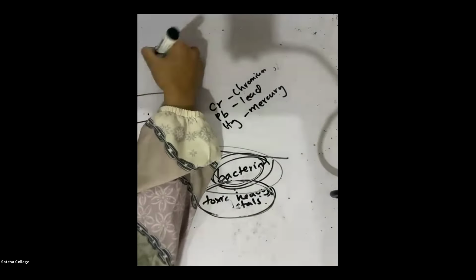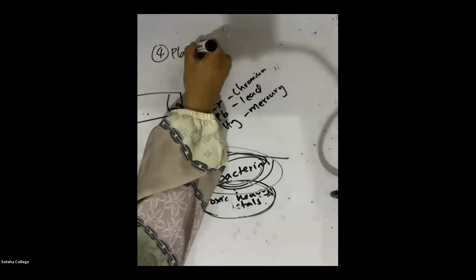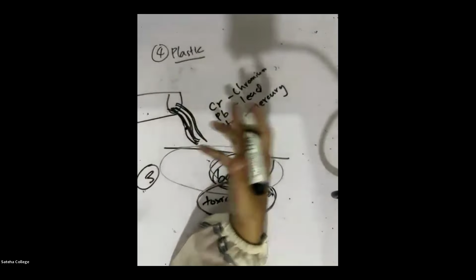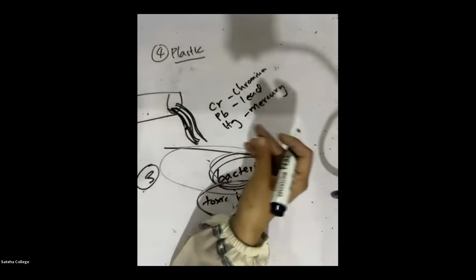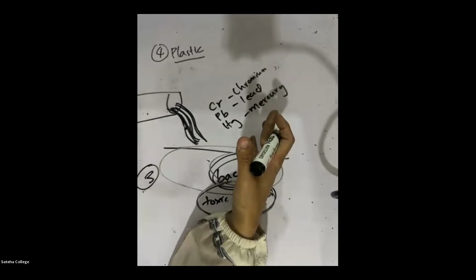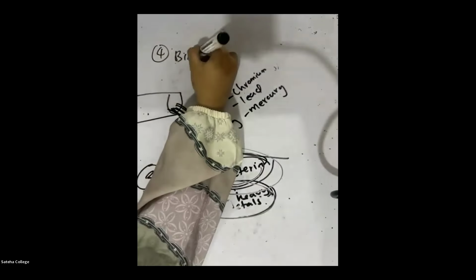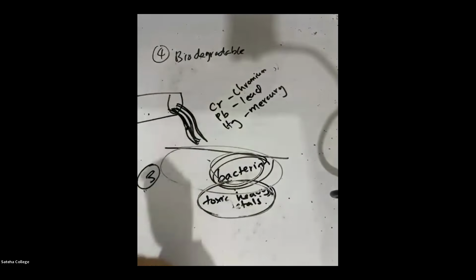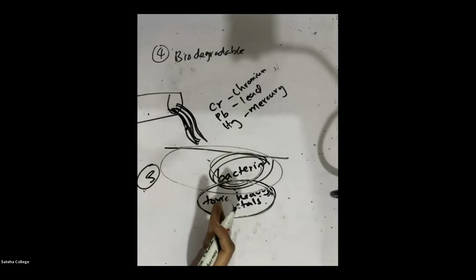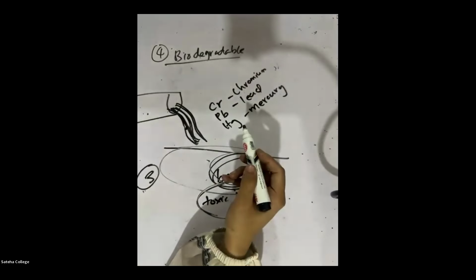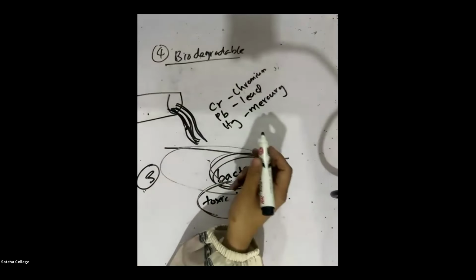The fourth example is that nowadays they are producing plastics which are decomposable. Now, can plastics easily decompose? Like, it won't. Plastics can't decompose. So nowadays they are producing biodegradable plastics. Biodegradable plastics means the plastics which can be decomposed. So nowadays they are producing biodegradable plastics, plastics that are decomposed by bacteria.